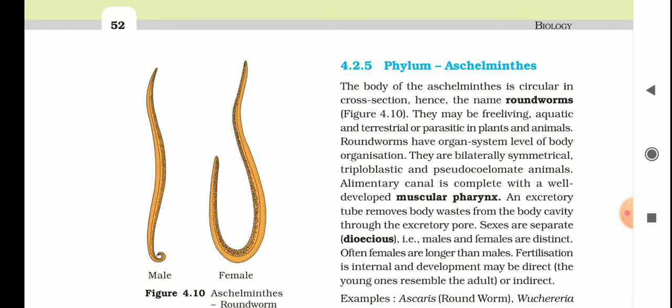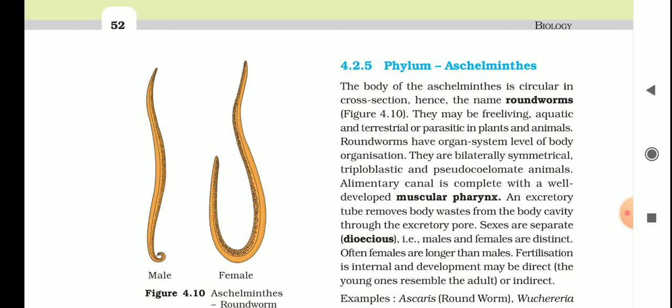An excretory tube removes body waste from the body cavity through the excretory pore. There is no excretory system, but there is an excretory tube that removes body waste. Whatever body waste is made inside the body is excreted out from the excretory pore.